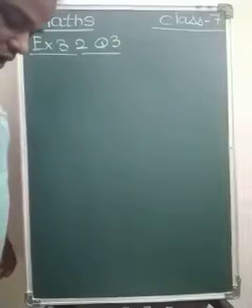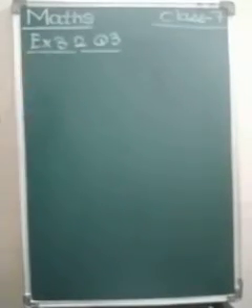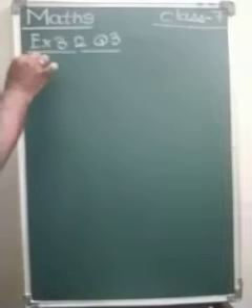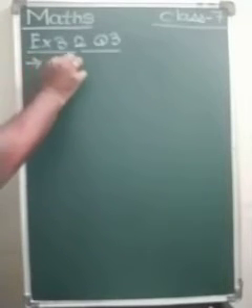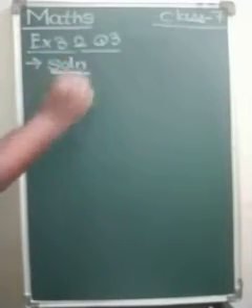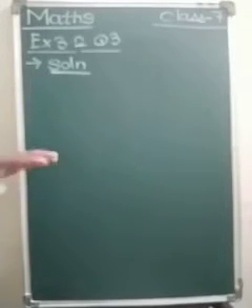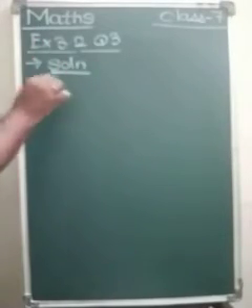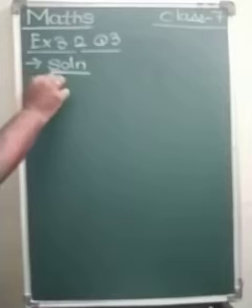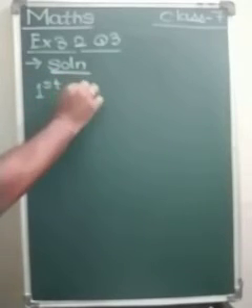The question says, find the mean of the first 5 whole numbers. We have to find the arithmetic mean of first 5 whole numbers. So we will give the solution. Now whole number set, first 5 whole numbers.